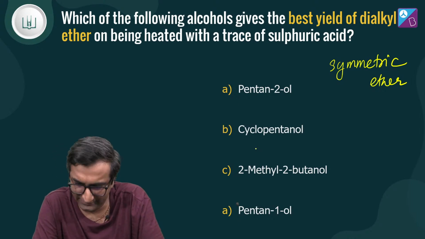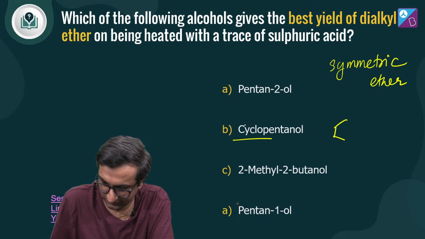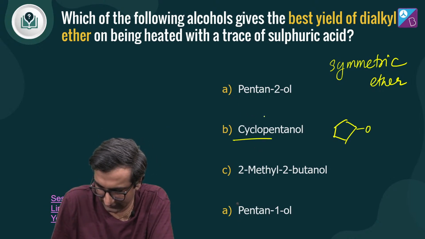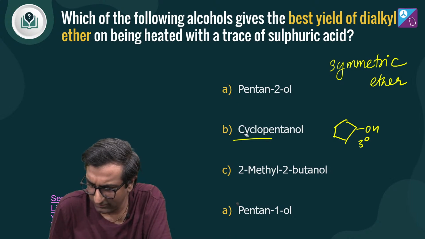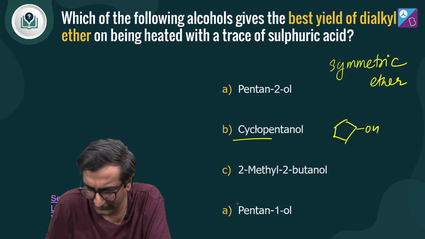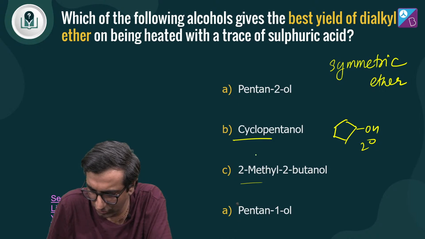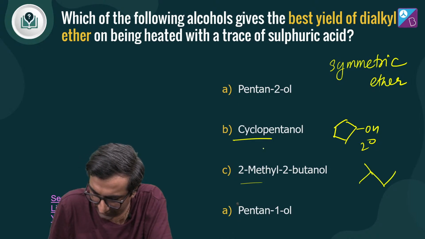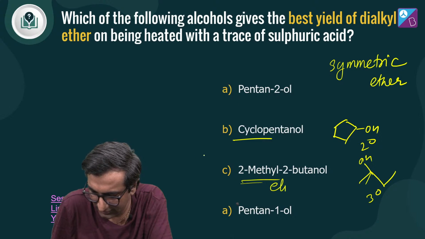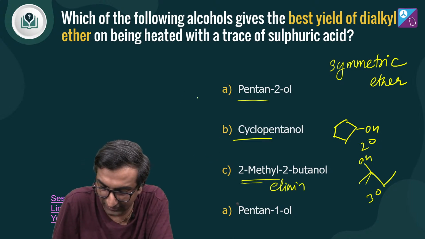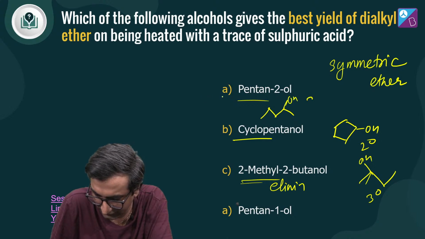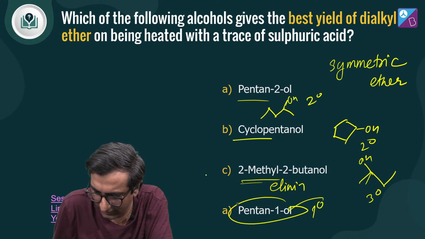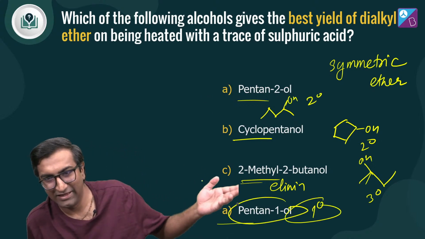Well, the idea here is similar. Look, cyclopentanol. This is a tertiary carbon. Is it tertiary? It's secondary. Yeah, this is a secondary carbon. 2-methyl 2-butanol. This is a tertiary carbon, so this is going to definitely go to elimination, right? This is secondary. Pentane 2-ol, 1, 2, 3, 4, 5, 2-ol. This is also secondary. The only one that's a primary alcohol is this. Hence the answer should be A.